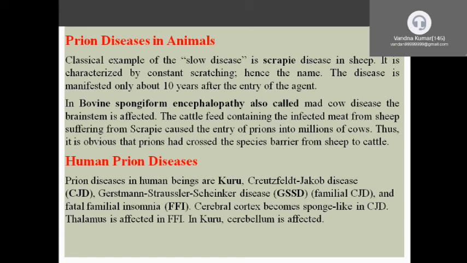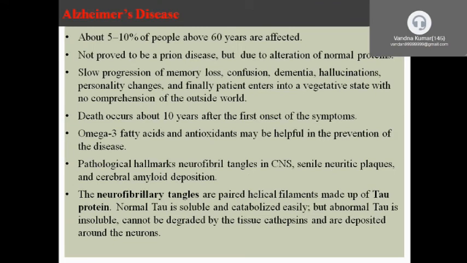There are some human prion diseases. Alzheimer's disease is not a prion disease, but the cause of this disease, the alteration of normal proteins, mainly affects older people.